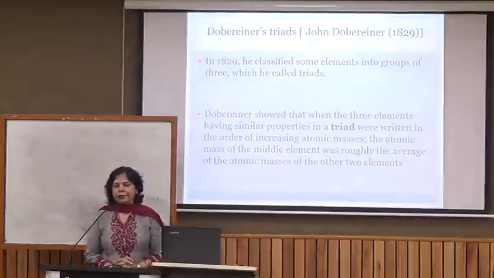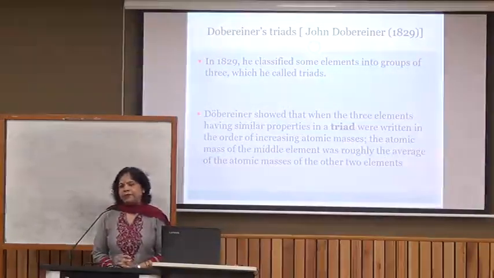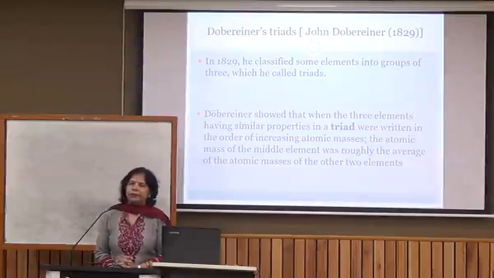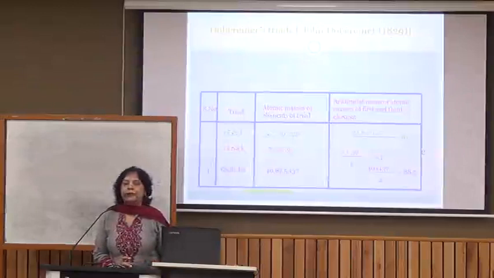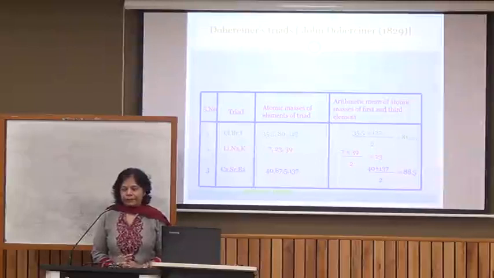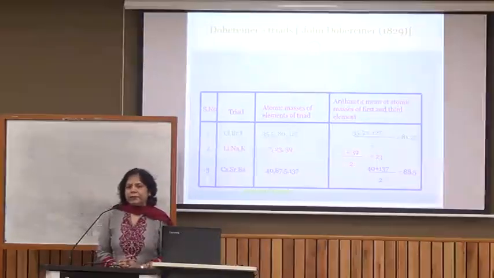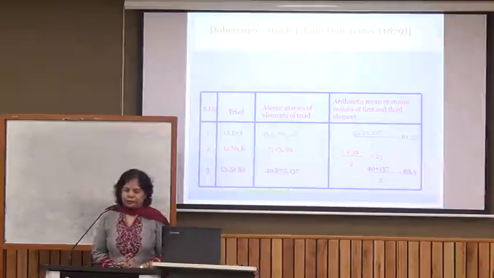The classification is known as triads. He just simply made groups of 3 elements which had similar chemical properties, and this group he called a triad. Then he arranged the elements of the triad in the increasing order of their atomic masses. He observed a trend there. He saw that if the average of the atomic masses of the first and third elements was taken, then that was equal to the atomic mass of the middle one.